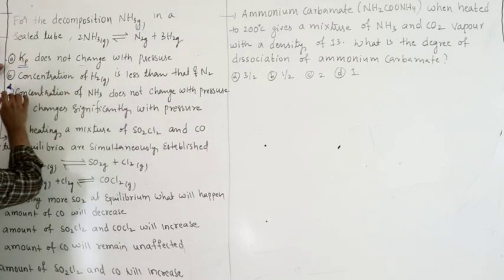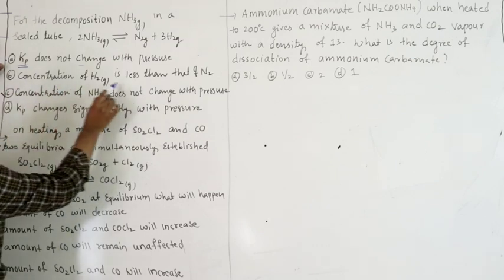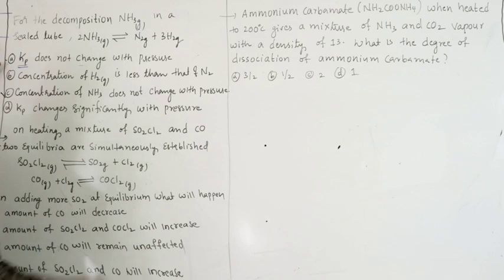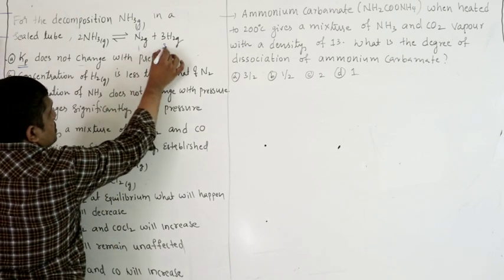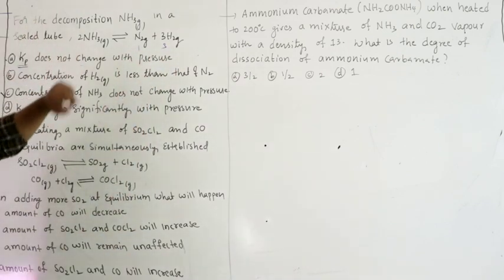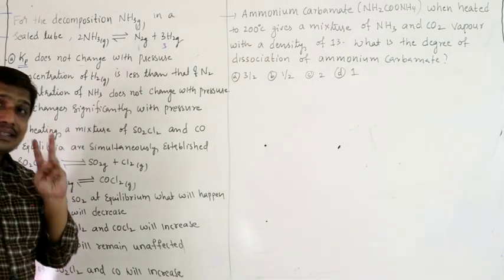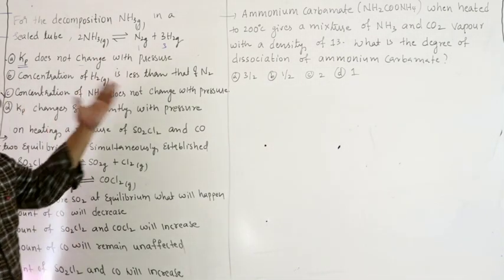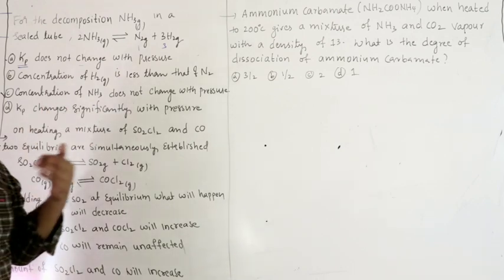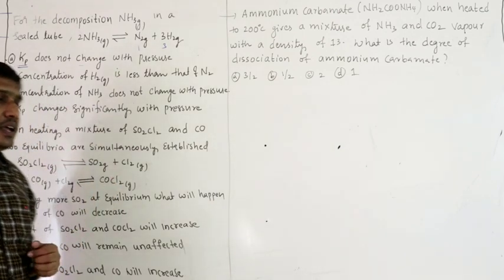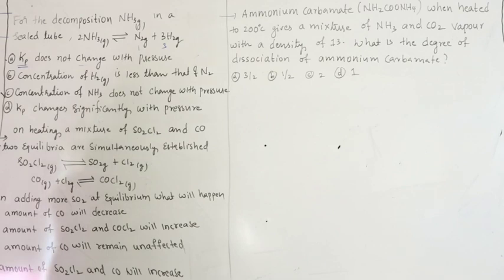Next, let us take the second statement: concentration of H2 is less than that of N2. See, they are produced in a 1:3 ratio. If 1 mole of nitrogen is produced, you will get 3 moles of hydrogen. If 2 moles of nitrogen are produced, you will get 6 moles of hydrogen. That means the concentration of hydrogen is 3 times that of nitrogen.